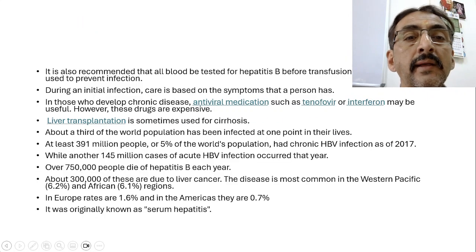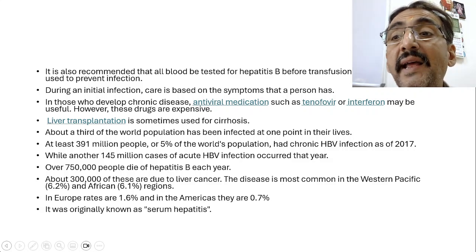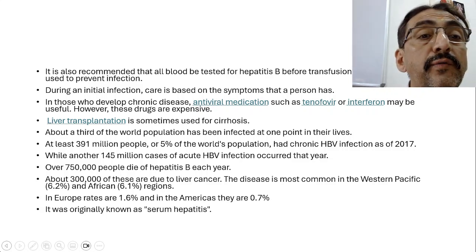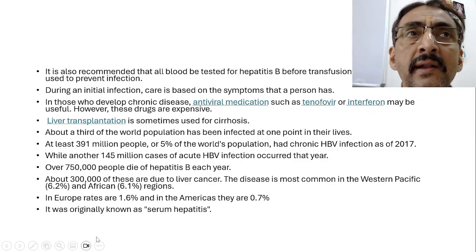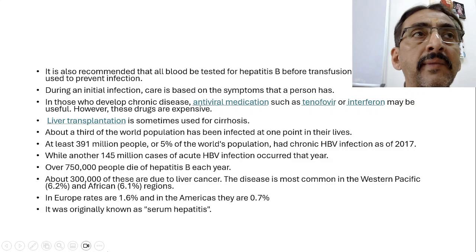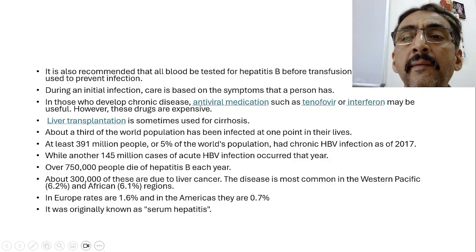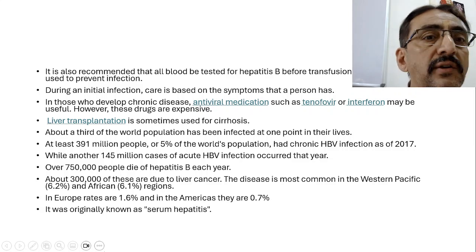Now, it is also recommended that all blood be tested for hepatitis B before transfusion, and that condoms be used to prevent the infection. This is a very important thing. Nowadays, for any surgeries, blood transfusion or anything, it is almost mandatory to test for hepatitis B. And to prevent transmission through sexual contact, condoms are compulsorily used.